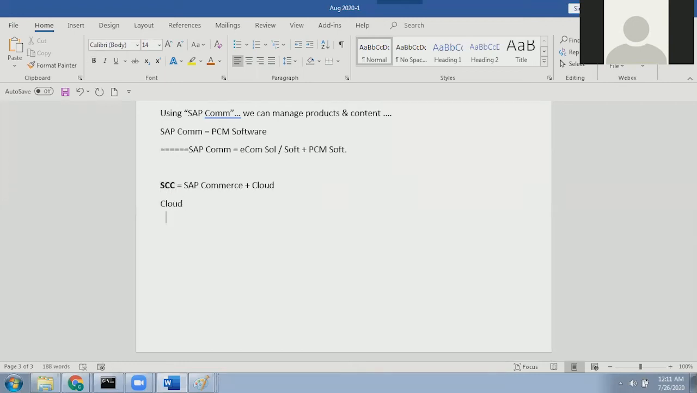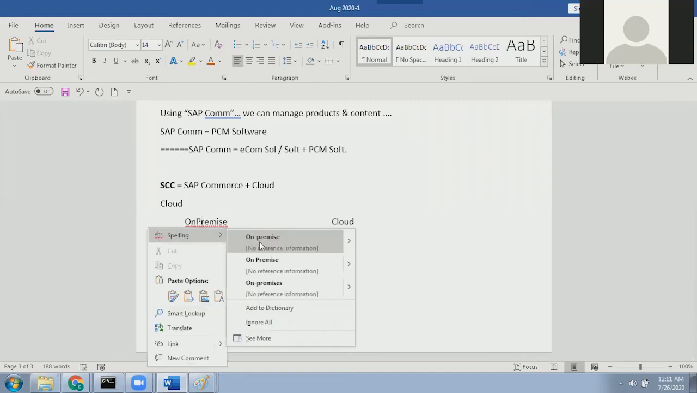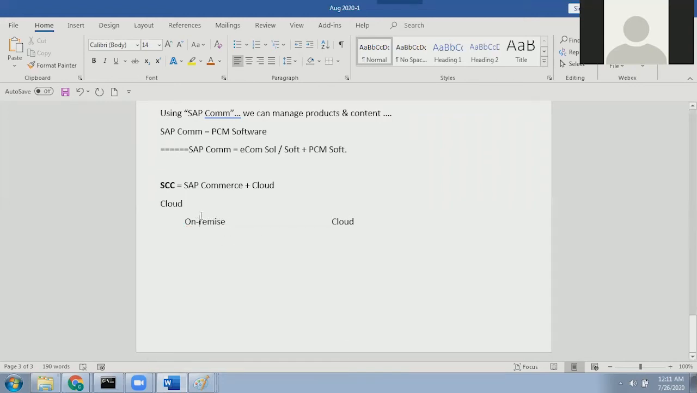There is on-premise and cloud. What is the difference between on-premise and cloud? Let's understand now. You can visualize on-premise as your own house, and cloud as a rented house.